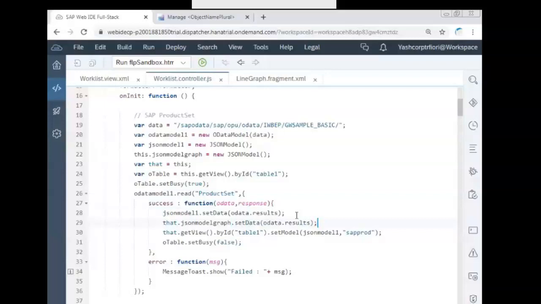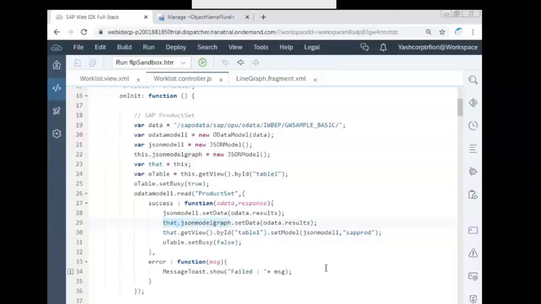That dot JSONModelGraph dot setData. If you write this dot JSONModelGraph inside success, this won't work. The framework does not know. When you execute it, you won't get an error, but at the debugging point, you get the error: this is not defined inside.